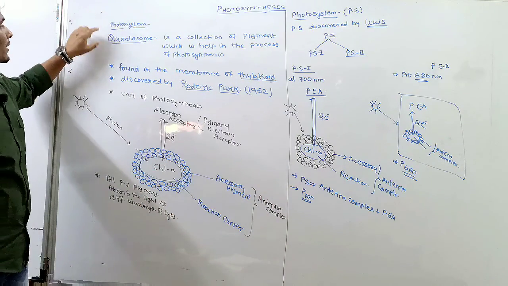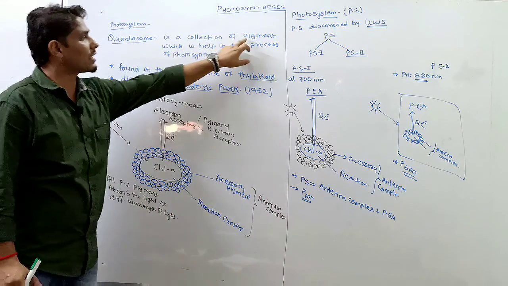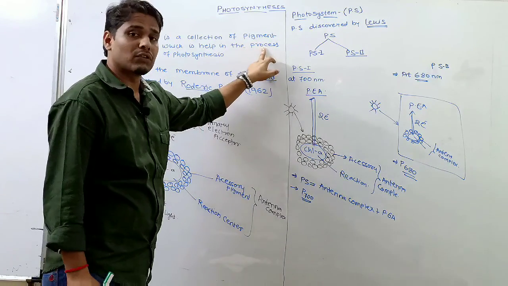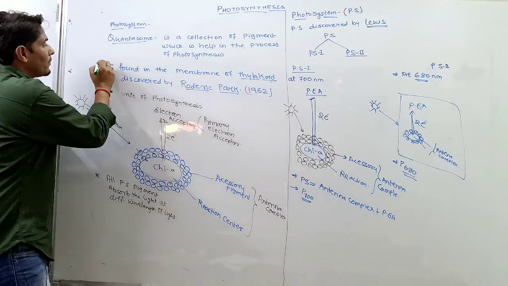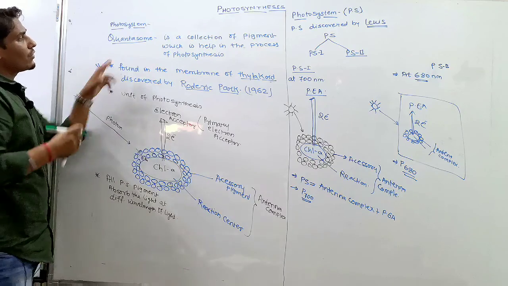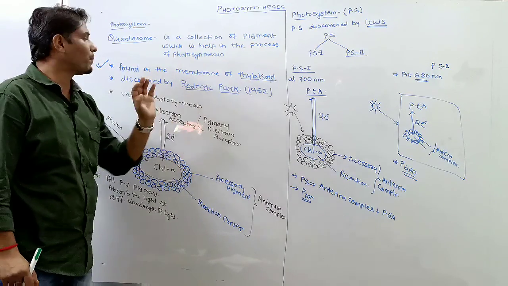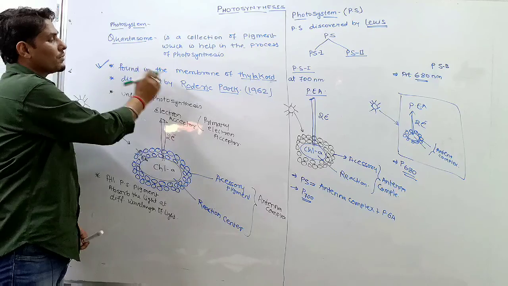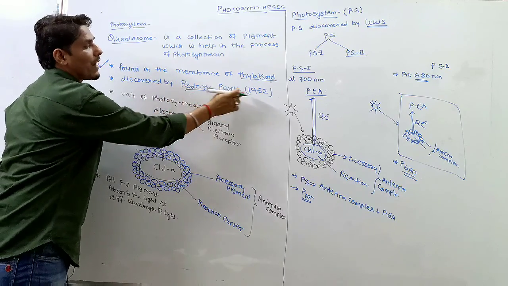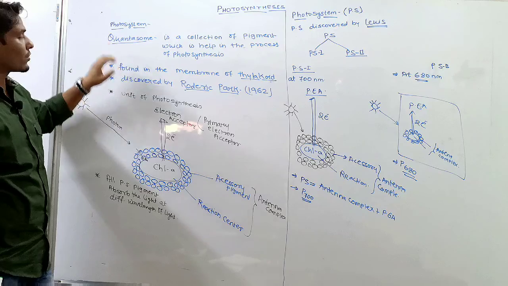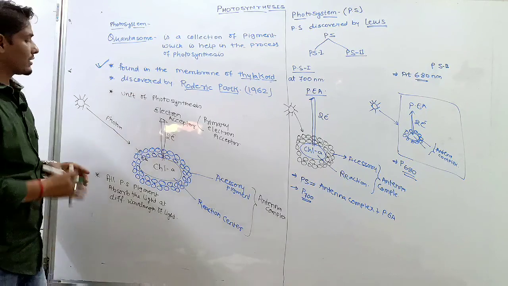So first of all, what is quantasome? Quantasome is a collection of pigments which helps in the process of photosynthesis, and it is found in the membrane of thylakoid of chloroplast. Okay, and quantasome was discovered by Roderick Park in 1962, and it is also called the unit of photosynthesis.